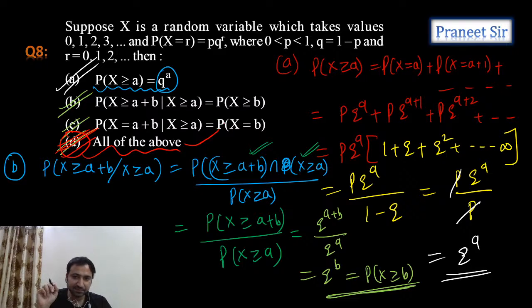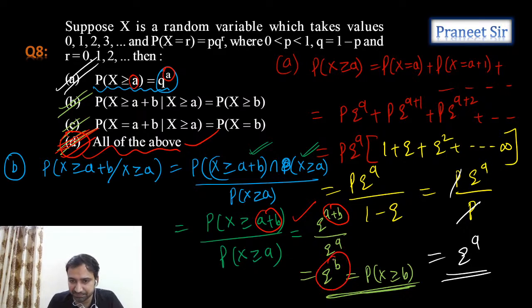Guys, is it clear? Everyone understood this? So x greater than or equals to a plus b, intersection x greater than or equals to a is nothing but x greater than or equals to a plus b. And x greater than or equals to a plus b means in the first option in place of a we have a plus b, that's it. That's why in place of a I just substituted a plus b. q power (a plus b) by q power a is q power b.